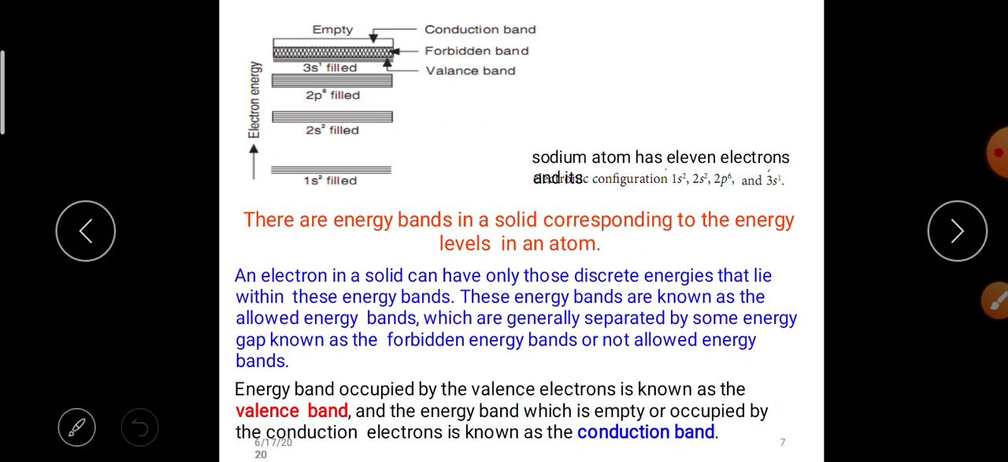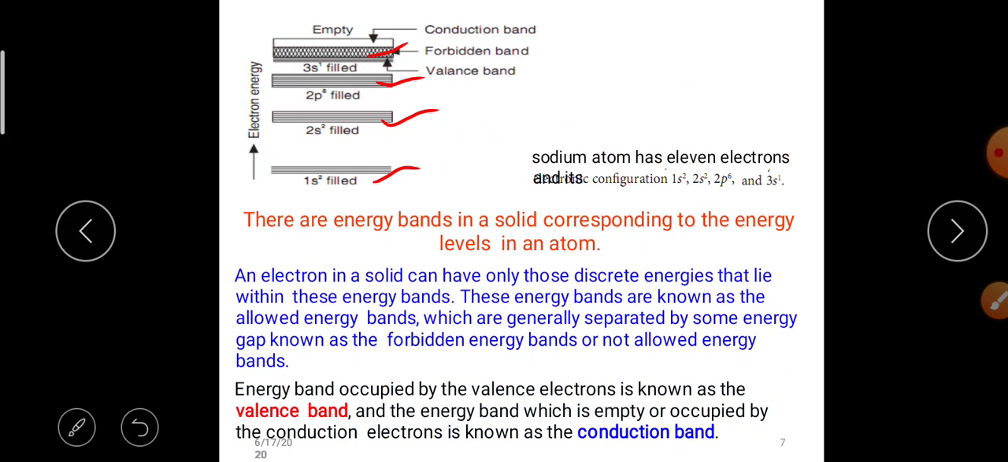Sodium atom has 11 electrons. The configuration of sodium atom is 1s2, 2s2, 2p6, 3s1. Here 1s2 is completely filled, 2s2 is completely filled, and 2p6 is completely filled, and 3s1 is not completely filled. So it has a valence band and a conduction band, and a forbidden energy gap is there.